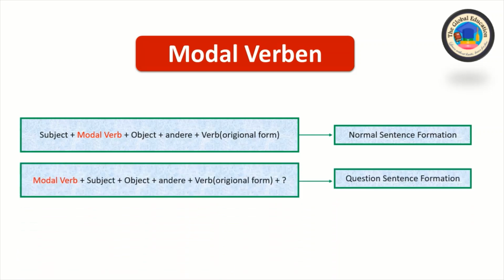And the second one is the sentence formation for the question. First we use the modal verb, then the subject, then the object, then other, then the verb, and the verb is always in original form, plus a question mark. So the modal verb will be changed according to the subject and the verb will be in original form when we use a modal verb.